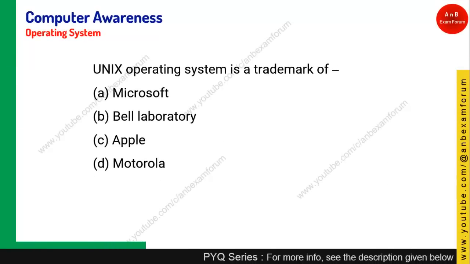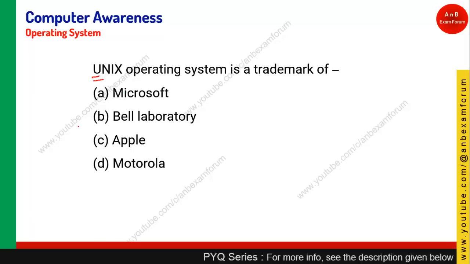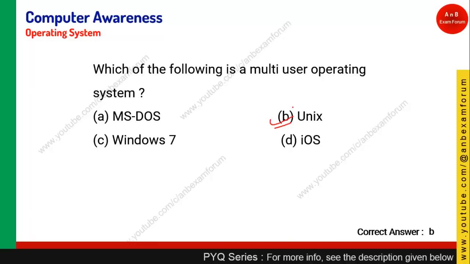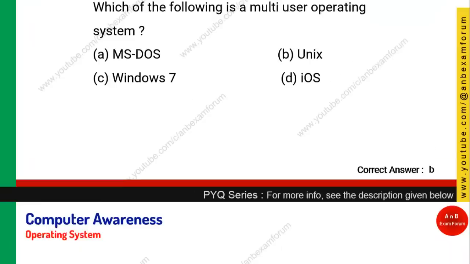Coming to the next question, Unix operating system is a trademark of what? If you go back to the history, Unix is a trademark operating system of Bell Laboratory, one AT&T. It is one of the laboratories in America, and they developed the Unix operating system. So option B is the right answer. Which of the following is a multi-user operating system? Remember, Unix is one of the popular multi-user operating systems. This is an ambiguous question, but the answer key says Unix, so you go with Unix.